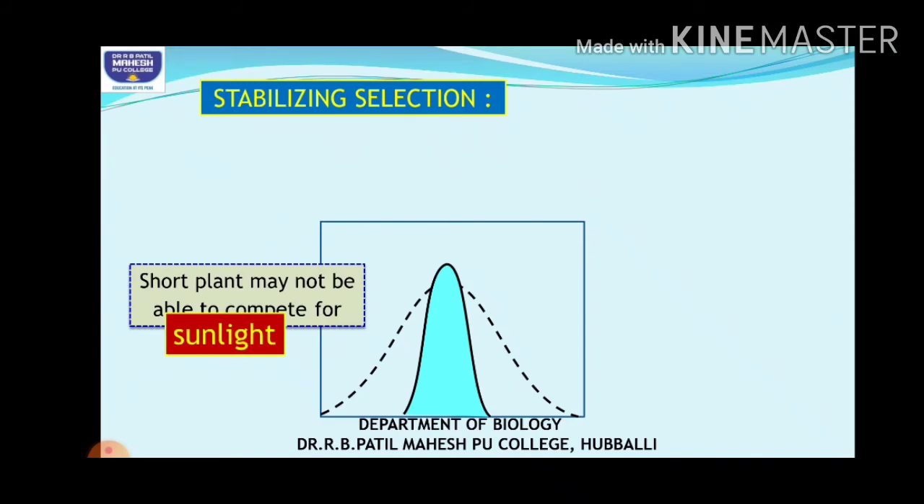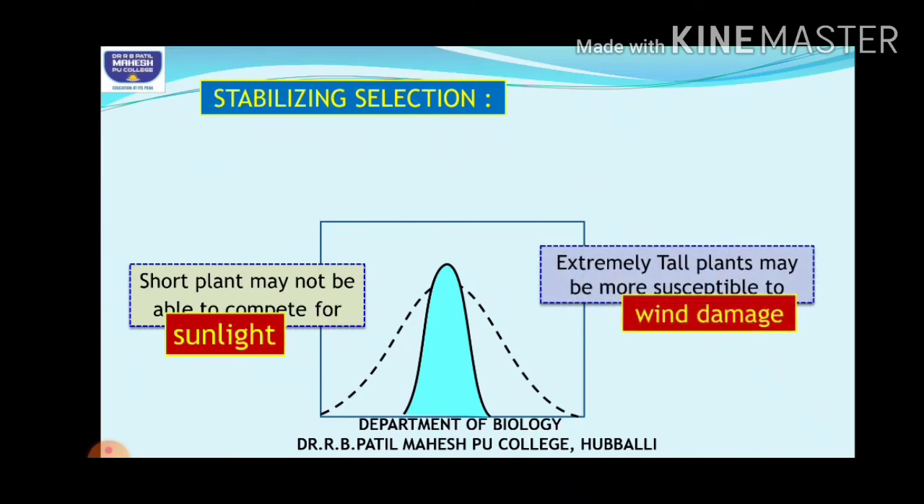At the same time, if you take extremely tall plants, they may be more susceptible to wind damage. So they may also not survive continuously. In such conditions, when variations are present, any character you take shows variations. You consider the eye color of a human being: you have black eyed, brown eyed, blue eyed. So there are variations in each character.